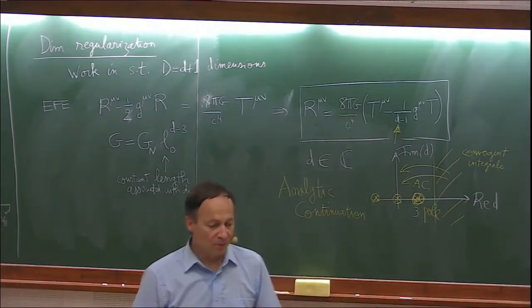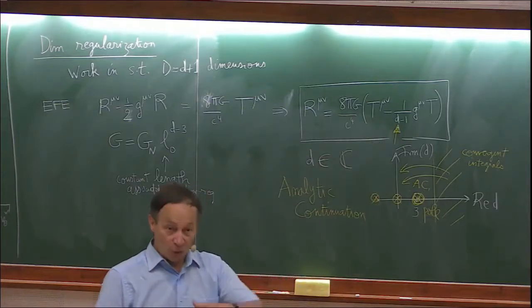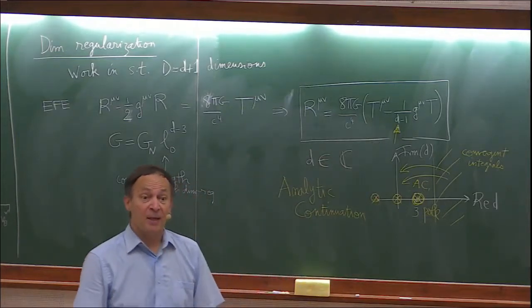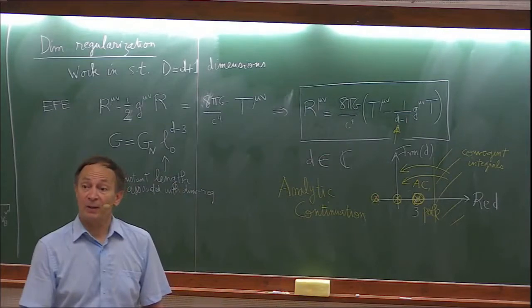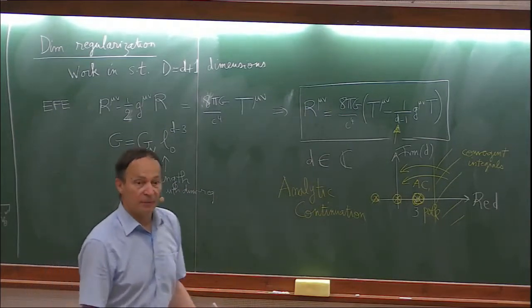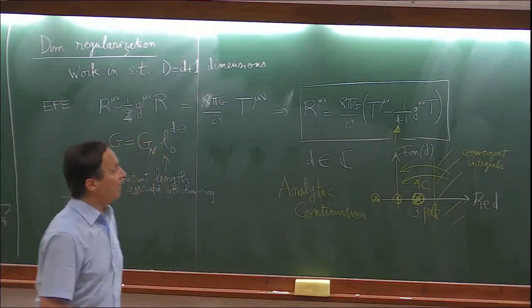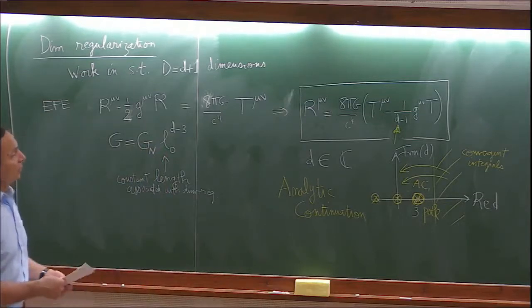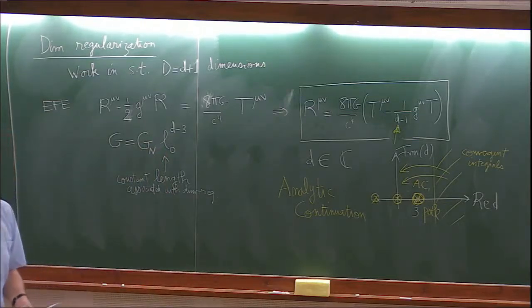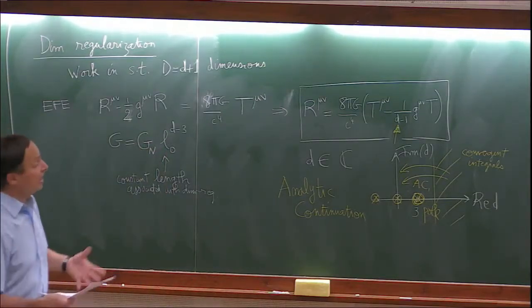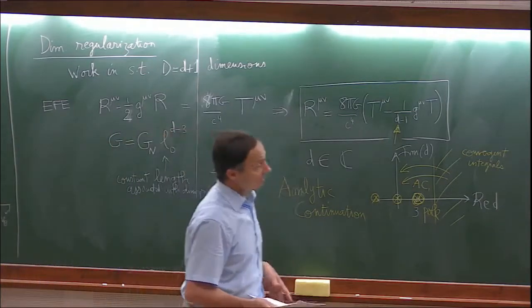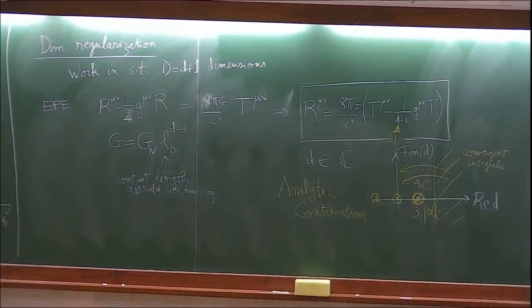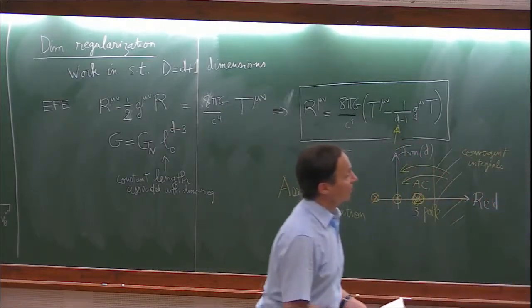So this is a means to keep through the regularization process the diffeomorphism invariance of general relativity. And therefore, it is a very good method, and I would guess that it is probably the only method that can treat the problem of divergences at high orders.